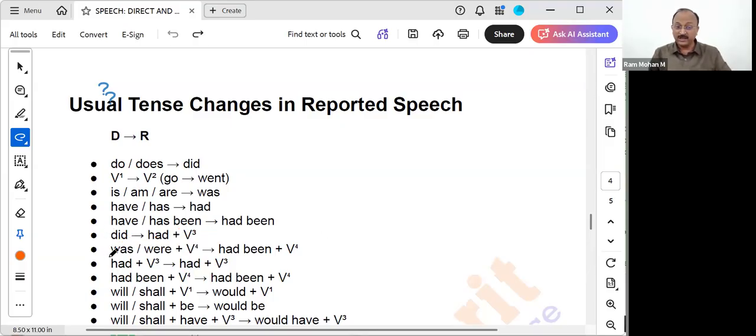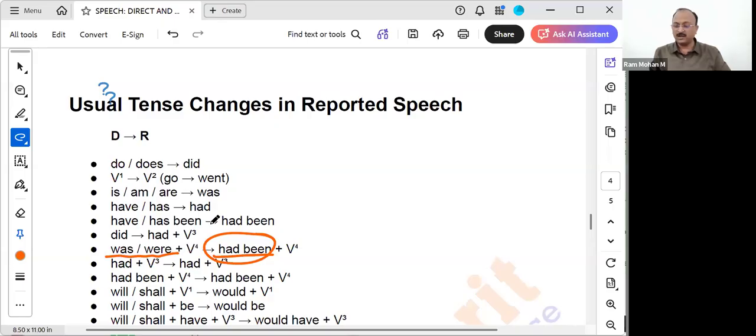Was and were, past continuous, already it is there in the past tense. Past continuous means what will they? It will also get converted to past perfect continuous. Simple past will get converted to past perfect. Present perfect will get converted to past perfect. And past continuous means what? Past perfect continuous it will get converted to.